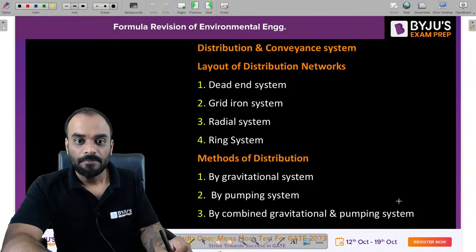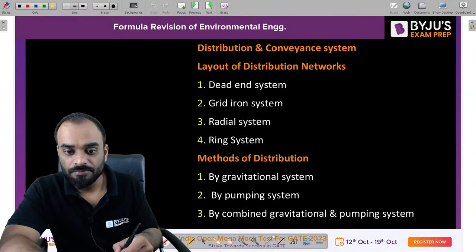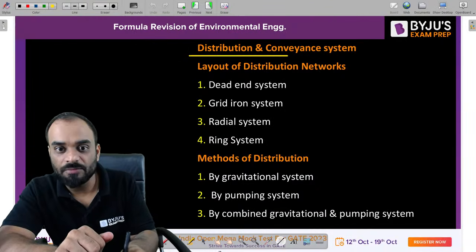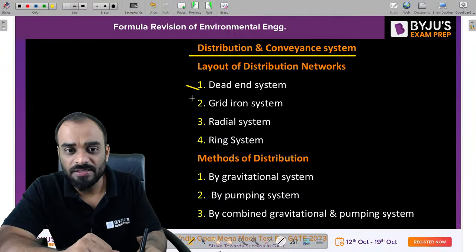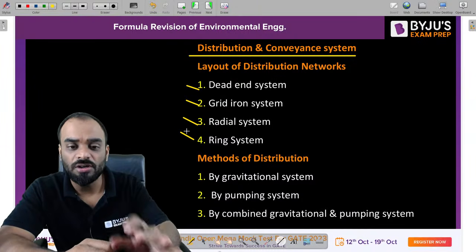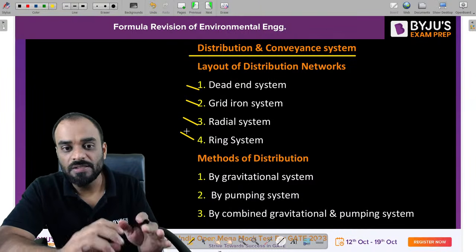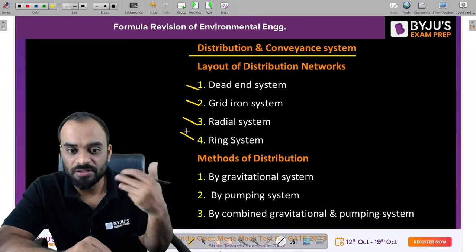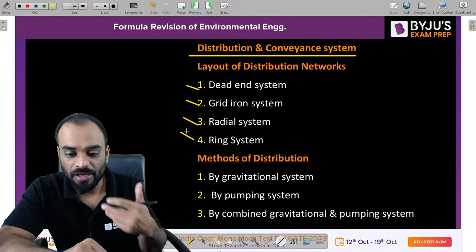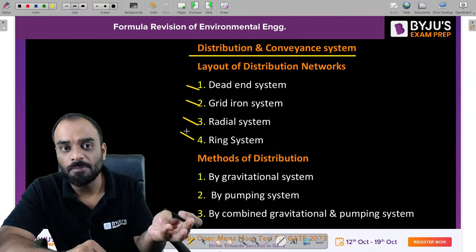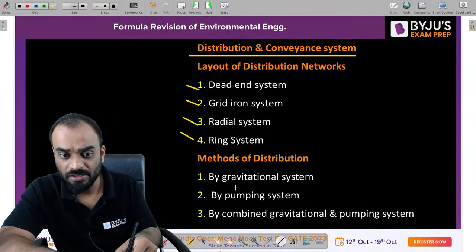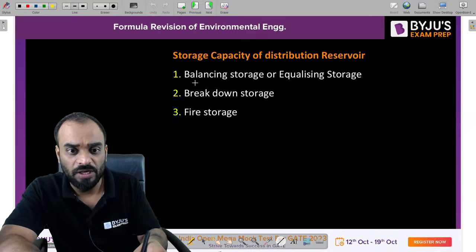Clear? Now let's move to the next one, which is our distribution system. In distribution system, you know that dead end system, gridiron system, radial system and ring system we are using to distribute the water to the consumer. Now these systems will have further methods of distribution, by which means you distribute the water: gravity, pumping or combined gravity and pumping system. So what do you mean by it? Let me explain it quickly.